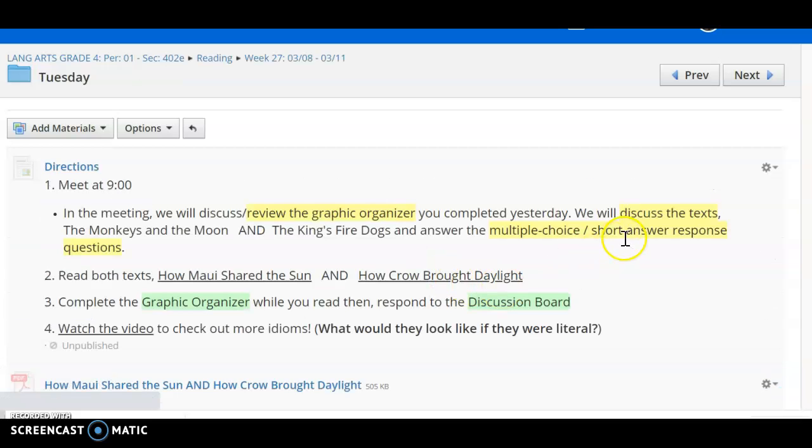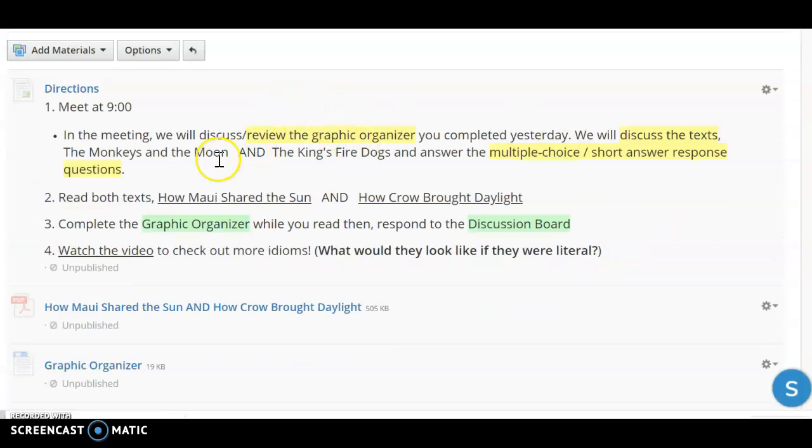Now on Tuesday, in our live meeting, we are going to discuss and review the graphic organizer you did yesterday for the monkeys and the dogs. And then we are going to discuss those texts. And I am going to introduce you to some multiple choice short answer response questions. That's all during our live meeting.